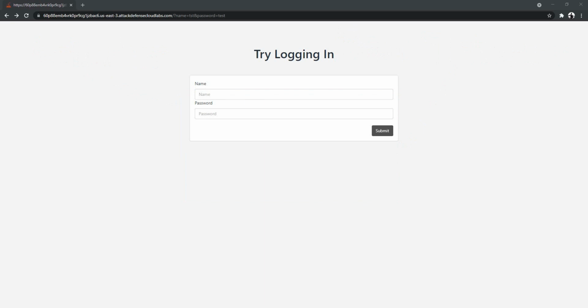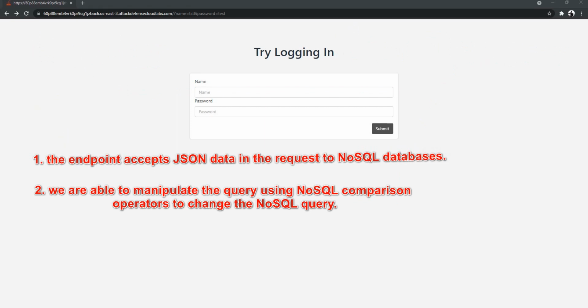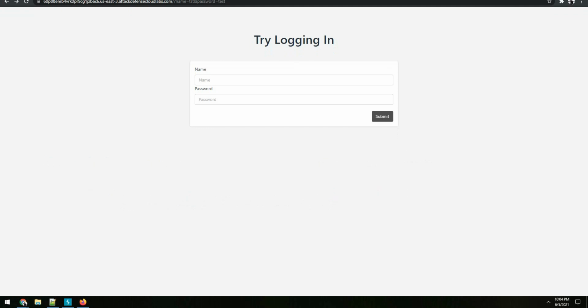So there are typically two kinds of injection that can happen within NoSQL. The first one is where the endpoint accepts JSON data for the NoSQL database. The second is where we can interact with the query itself and modify it, so that we can retrieve some information from the database without having to read the database. I will give you a quick example of how the Node.js and MongoDB communication looks. So let me open Notepad.